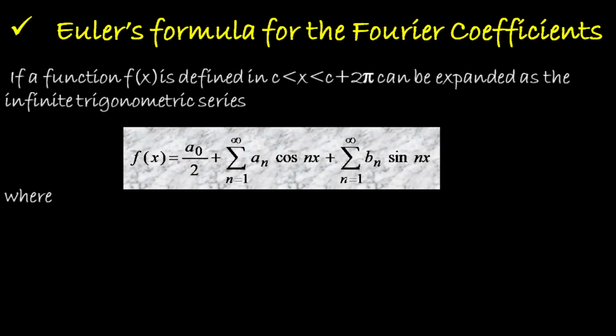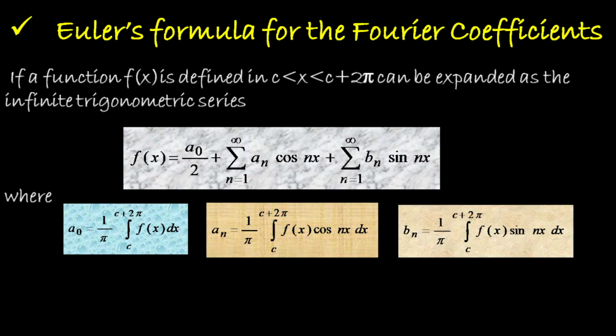Now we move on to what Euler's formula is. If any function f of x is defined in the interval c to c plus 2 pi, where x takes a value from c to c plus 2 pi, it can be expanded in an infinite trigonometric series of this form. Here a0 is calculated using the formula 1 over pi integral c to c plus 2 pi f of x dx, and an is calculated using the formula 1 over pi integral c to c plus 2 pi f of x cos n x dx, and bn is calculated using the formula 1 over pi integral c to c plus 2 pi f of x sin n x dx.